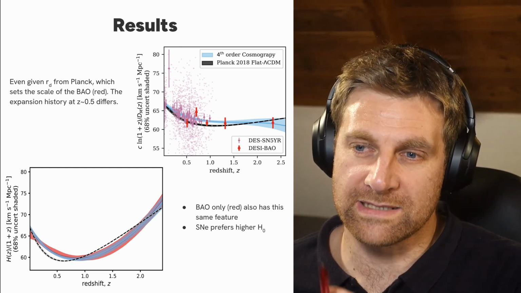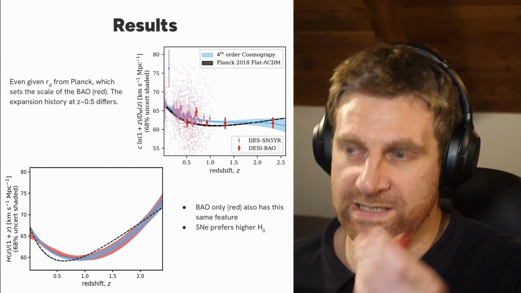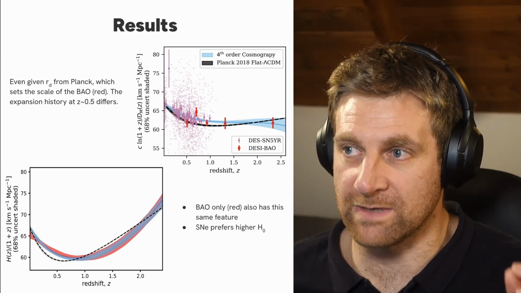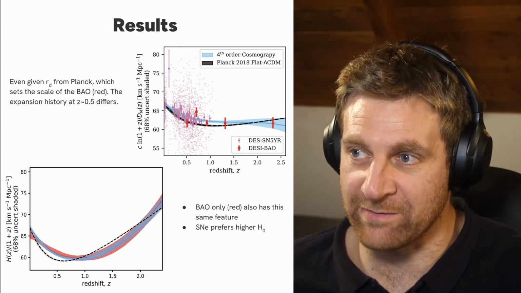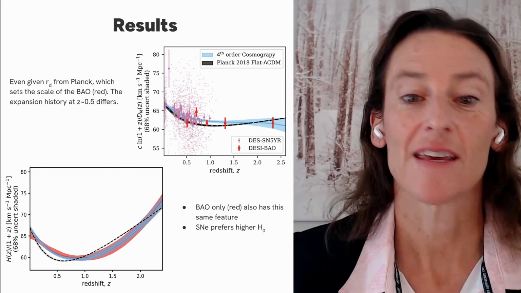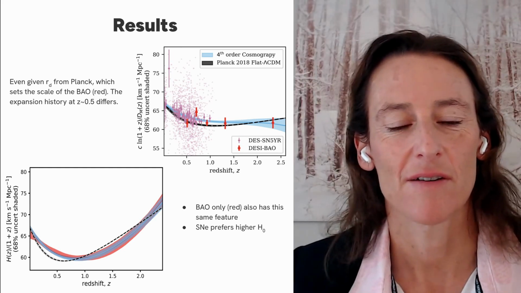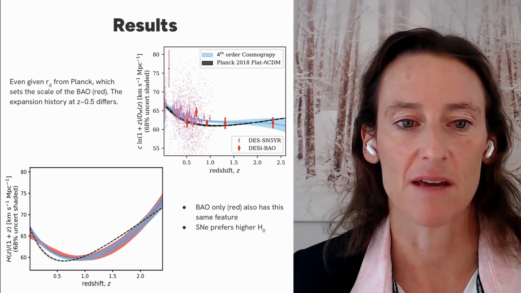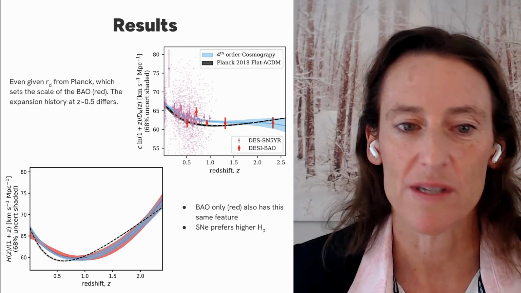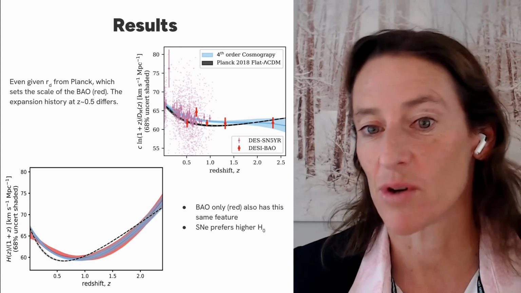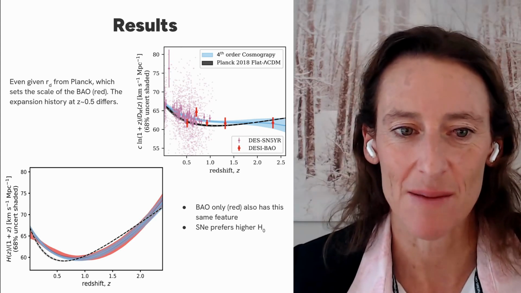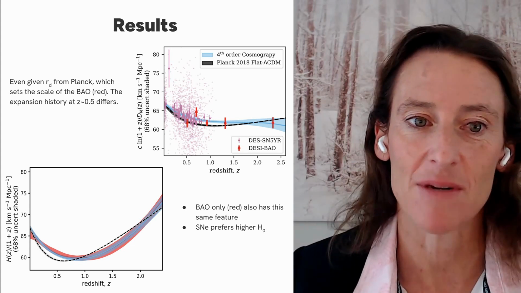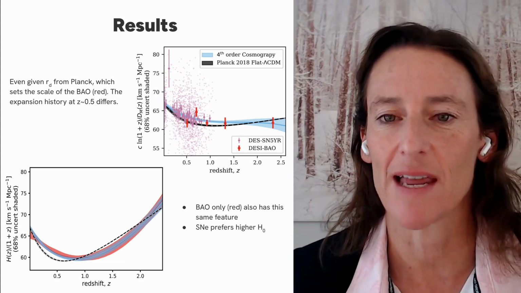The other question I want to ask is, is this deviation at redshift 0.5 highly correlated to the preference for evolving dark energy that BAO and DESI are seeing? Is that just another way of seeing that same information? Yes, exactly right. The fact that the expansion histories from the best fit BAO and supernovae differ slightly from the expansion history from the CMB is exactly what we're seeing when we're doing fits for the cosmology, where we're seeing potentially time varying dark energy or something that deviates from the flat lambda CDM model, because that black line there is the flat lambda CDM model.